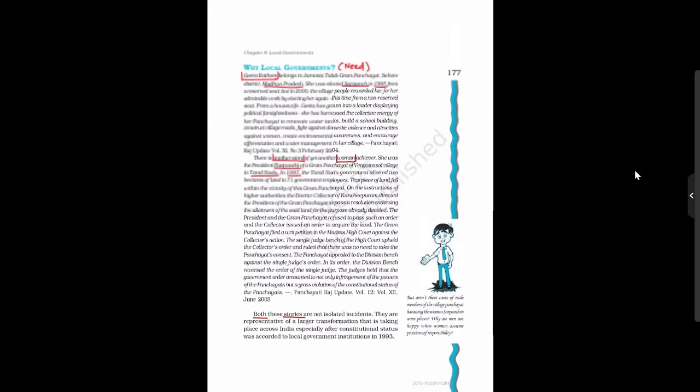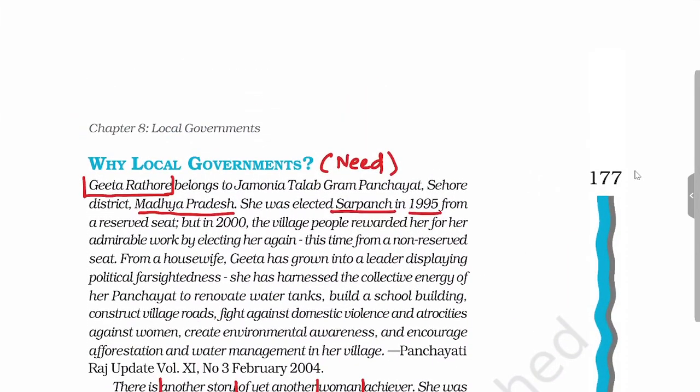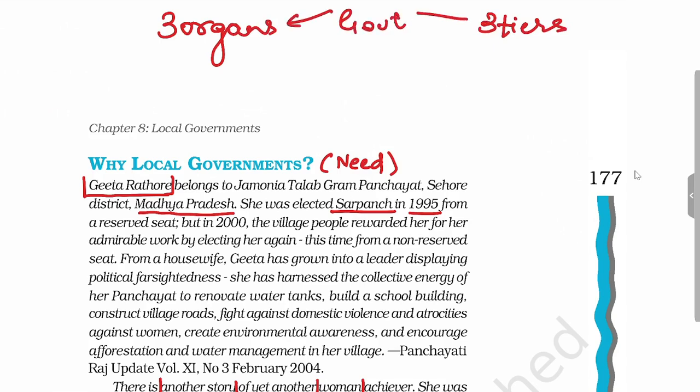Now, first we'll see why local government. In other words, what is the need of local government? We already have the central government, the state government. So, what do you think? What is the need of this third tier in the democracy? See, there are two words. When I say three organs of government, and there is another term, three tiers of the government. So government will have three organs and three tiers.